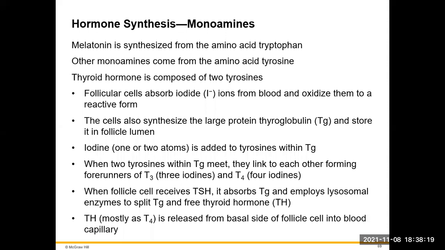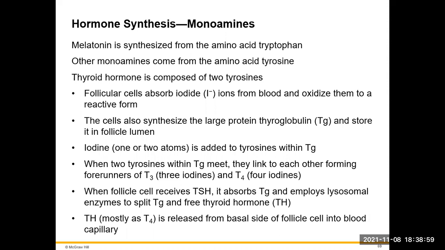Our follicular cells are going to absorb the ion of iodine from the blood, and it's going to oxidize it to a reactive form. The cells then are going to synthesize a large protein called thyroglobulin, and they're going to store it there in the follicle. When iodine comes in, the iodine is going to be added to the tyrosines on that thyroglobulin. When 2 tyrosines link together, we're going to have the forerunners of T3 and T4, the